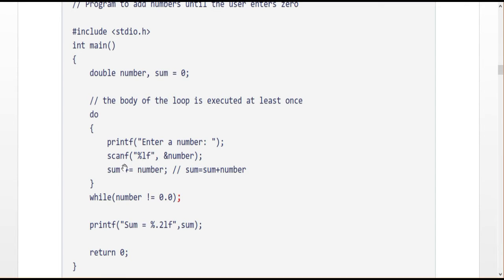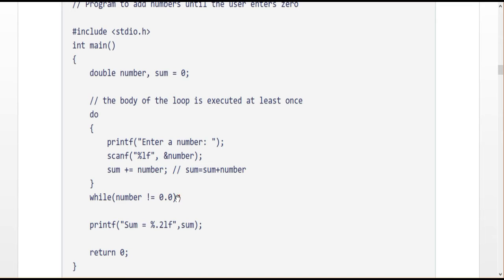Actually this is a short form. sum plus equal to number means sum equals sum plus number. That is a short form of this execution. And finally, check the condition. Here, the while statement checks: while number not equal to 0.0.